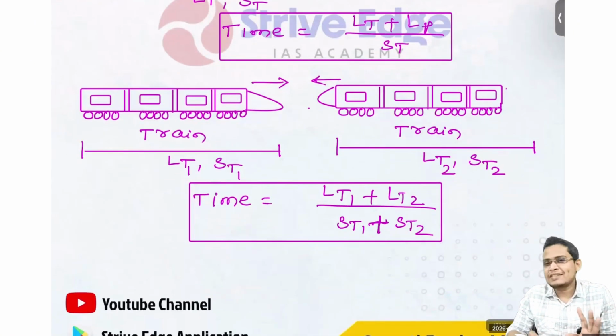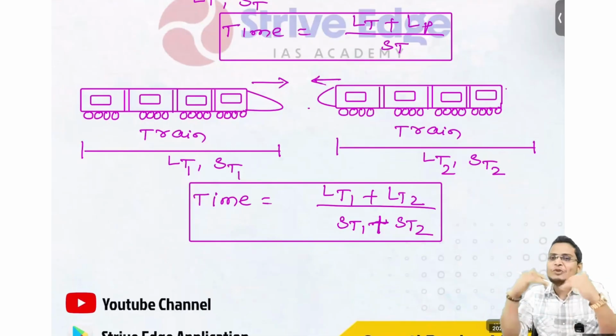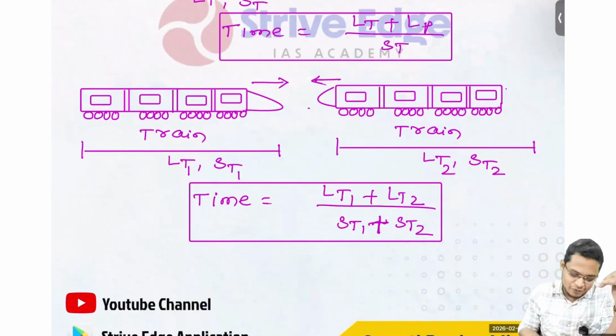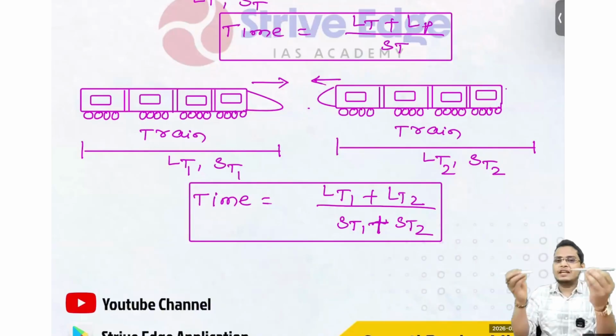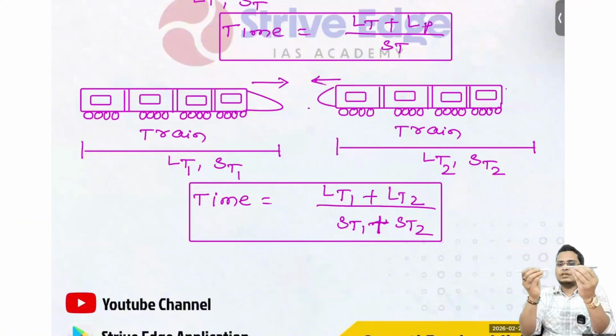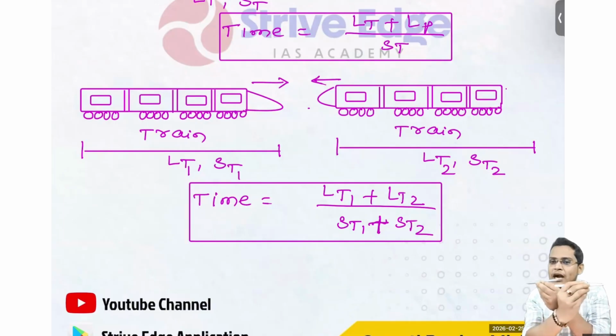So in the third case, there are two trains. They are approaching towards each other. In this case, if this train is crossing and this is crossing, so each and every train, for example, if let's say these are two trains approaching, we can say the trains are crossing one another whenever they cross each other. Now that means the length of this train and the length of this train, so we have to add na.